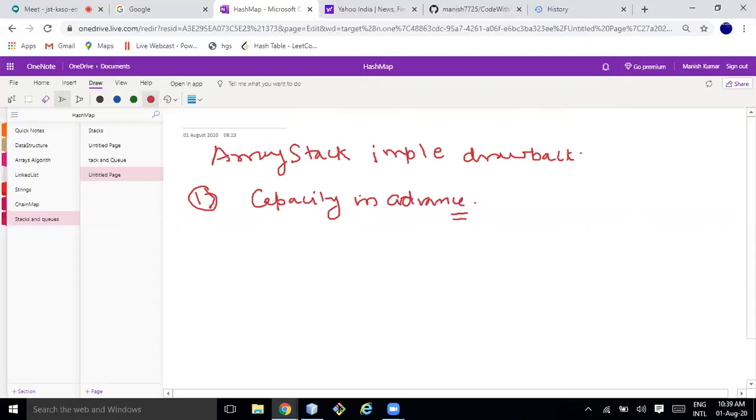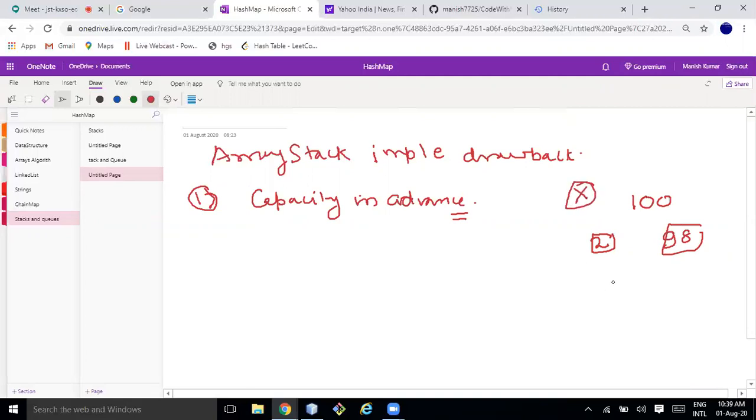If I am assuming that my stack won't go more than 100, and you are only inserting 2 elements in the stack, so you are wasting 98 memory. You got my point, right? So obviously it will be problematic.